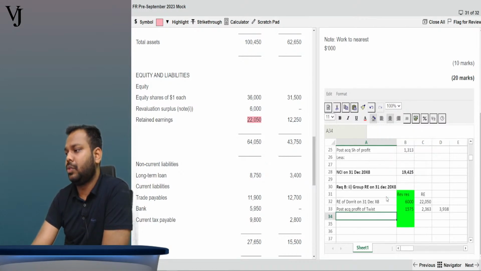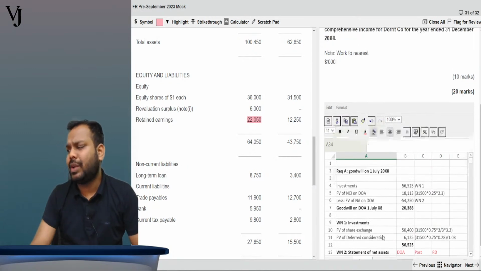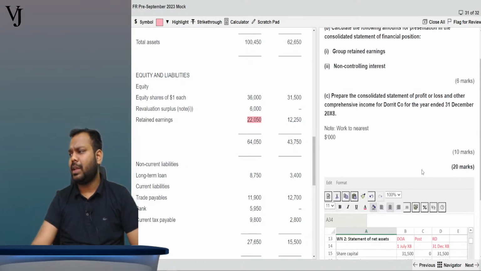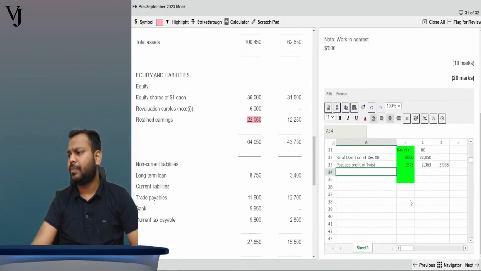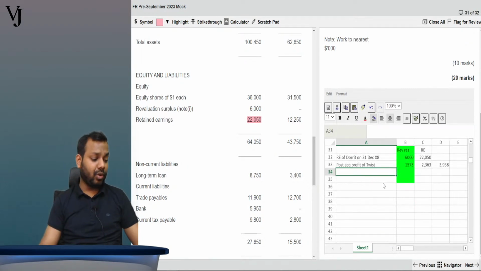Okay, now this is done. Now what else will come in the group retained earnings? Tell me. Come on, guys, what else will come in group retained earnings?